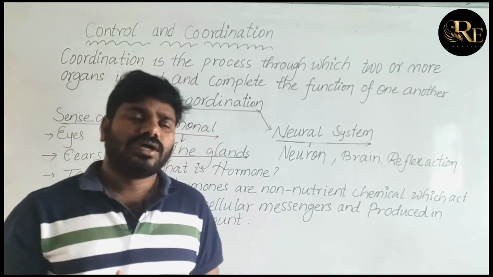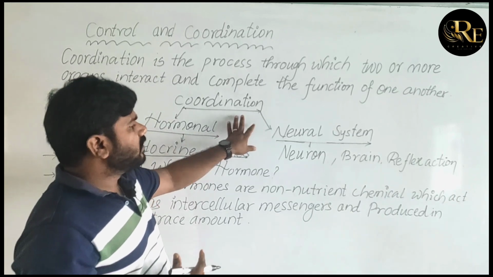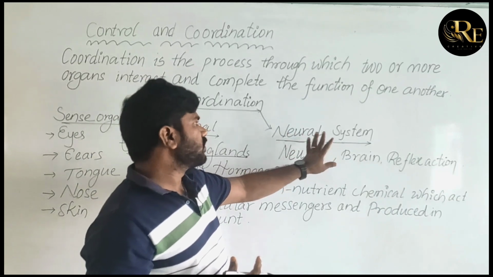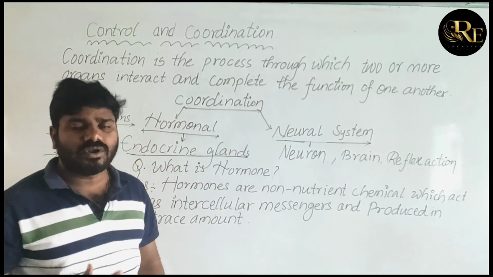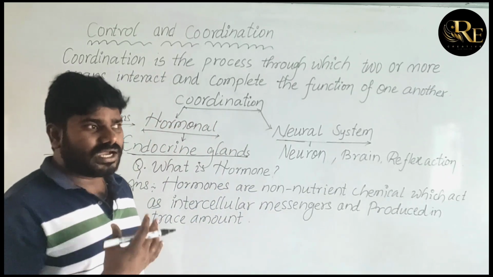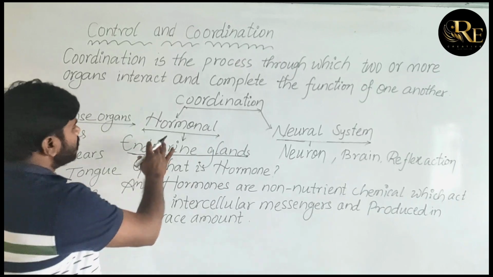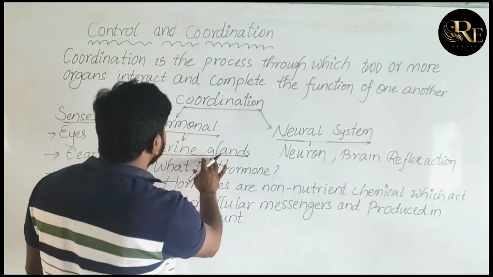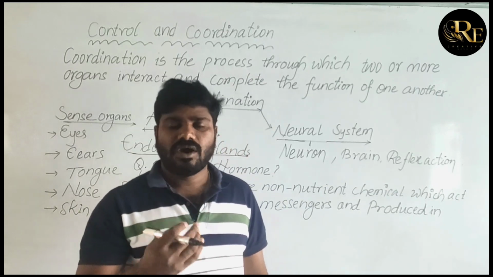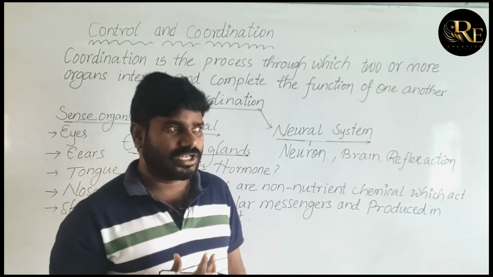Moving on to the next. Control and coordination can be done by two systems, the hormonal system and the neural system. Hormonal system means the control and coordination is done using hormones. Hormones are secreted from the endocrine glands. Endocrine glands secrete hormones, and these hormones regulate different types of functions in the body.